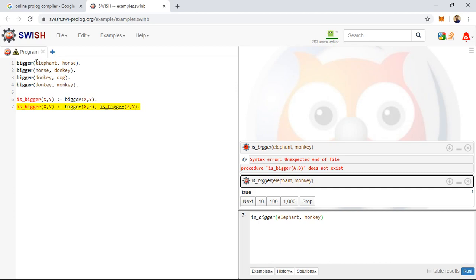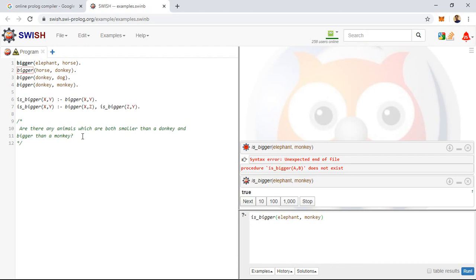Here we are comparing elephant and monkey, but in the intermediary we have horse and donkey. So these will be automatically searched because here we have used an intermediate variable called z. This z will be replaced with horse or donkey, so that this bigger operation will be checked every time. Thereby it will be the value true. So this is the way how backtracking takes place in Prolog programming.